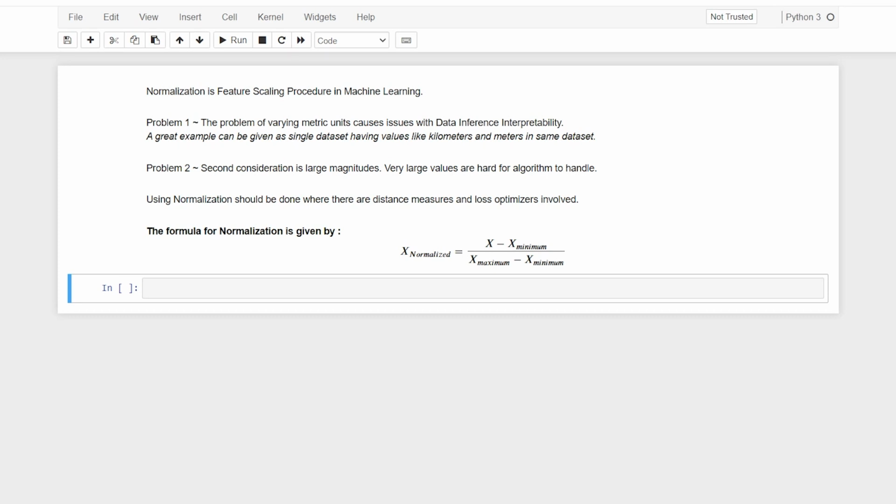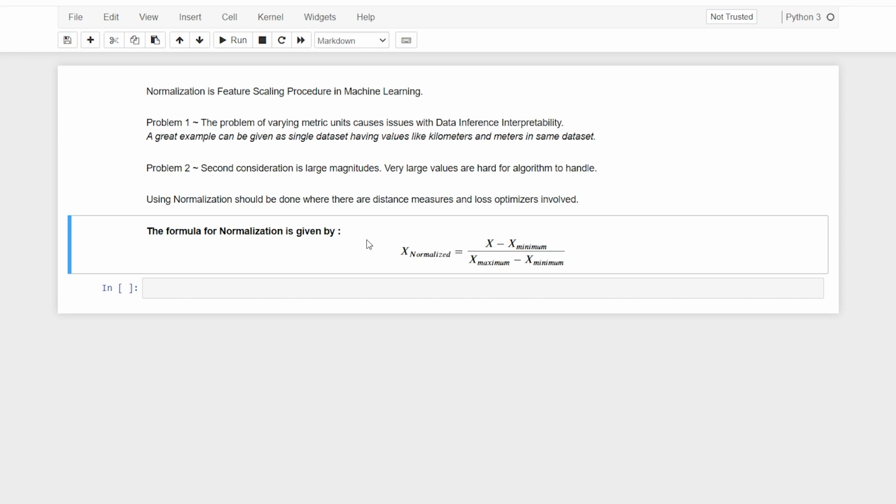The formula for normalization, which is one type of feature scaling, is x normalized equals x minus x minimum, divided by x maximum minus x minimum. Let's say there are 5 values in the column: you always select the lowest value and subtract it from the x value, then divide by the maximum minus the minimum value, and you get a normalized value.